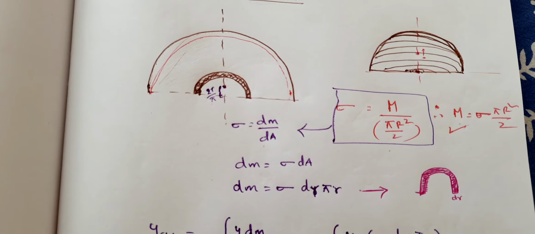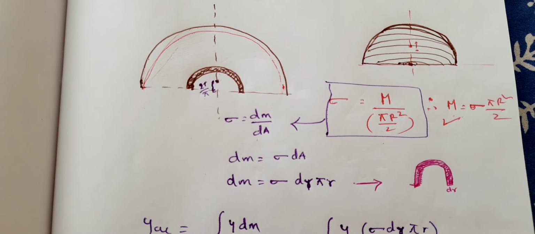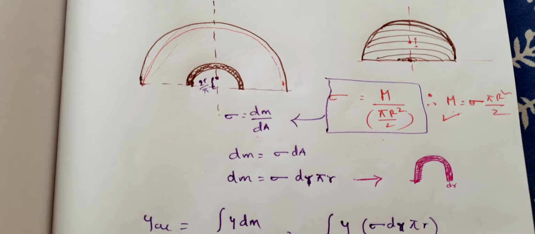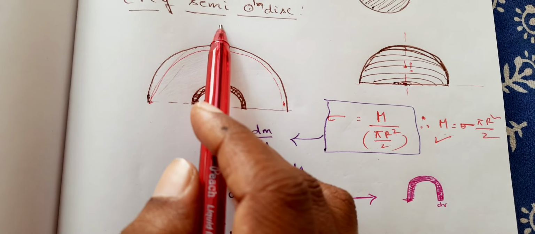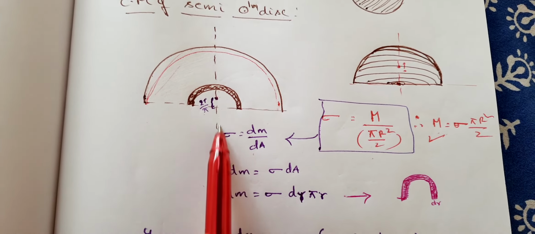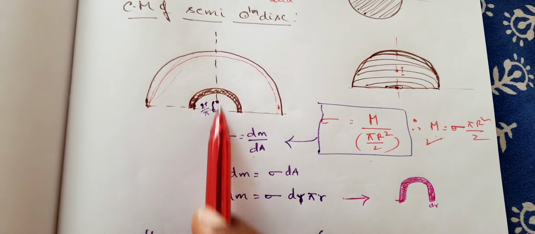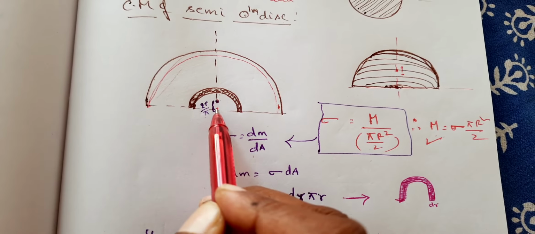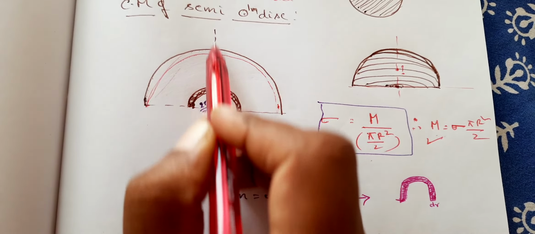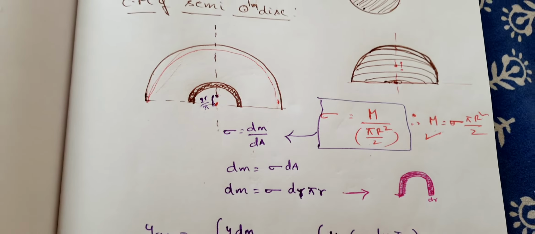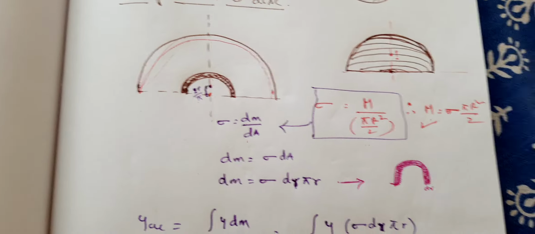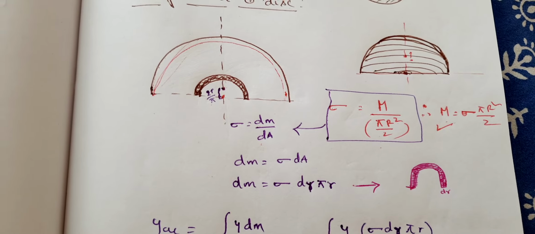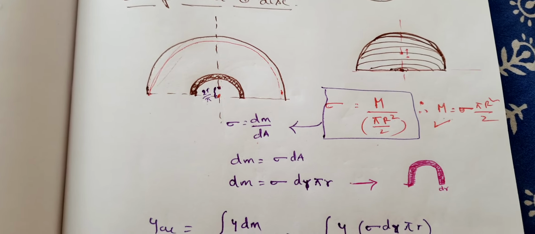Now when it comes to the location of the center of mass of this, definitely it lies on the y-axis, along the line passing through the center of the semicircular disc. We are not bothered about the x coordinate, because we know it already.